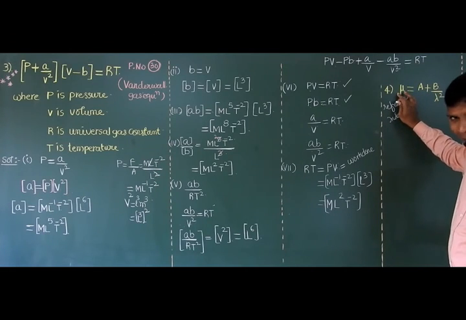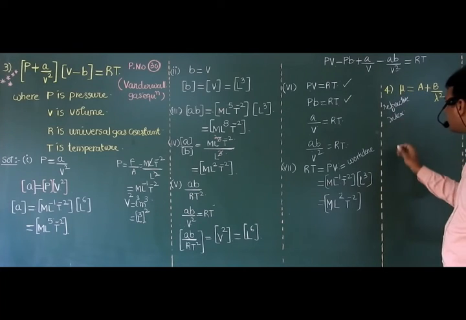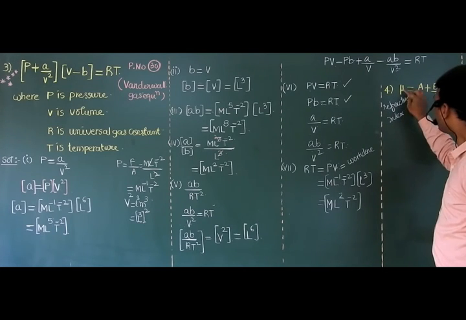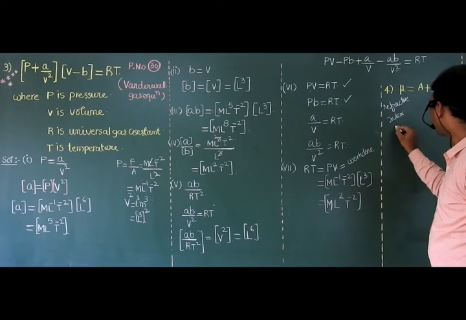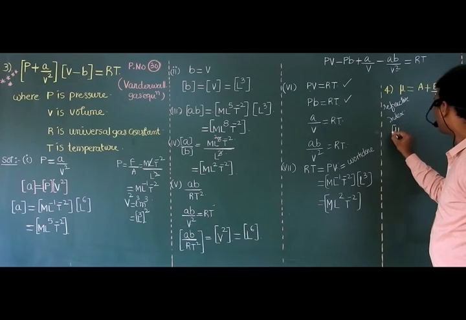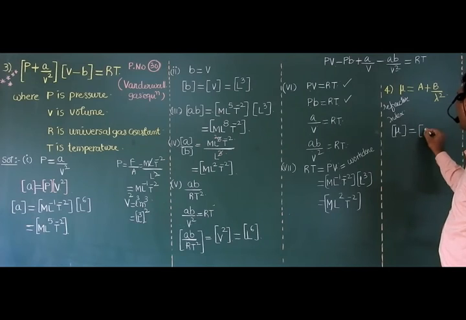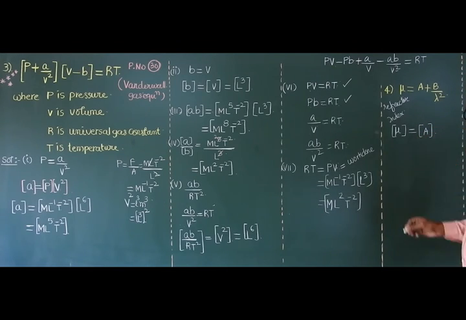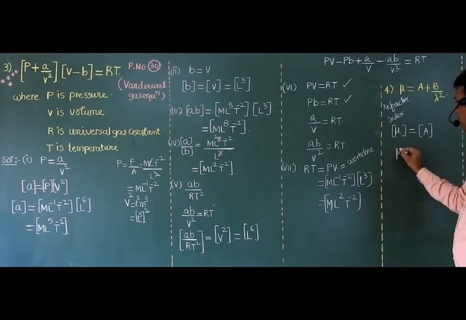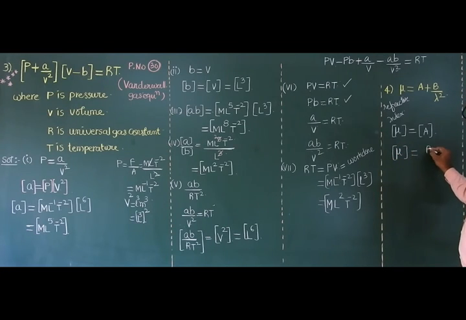Why? Because they have the same dimensional formula. So mu is dimensionless. Dimensional formula of mu is equal to dimensional formula of A. Am I right? Dimensional formula of mu is equal to dimensional formula of B by lambda square.